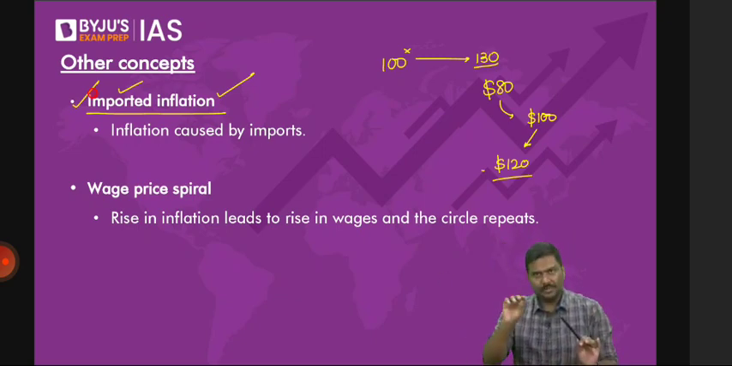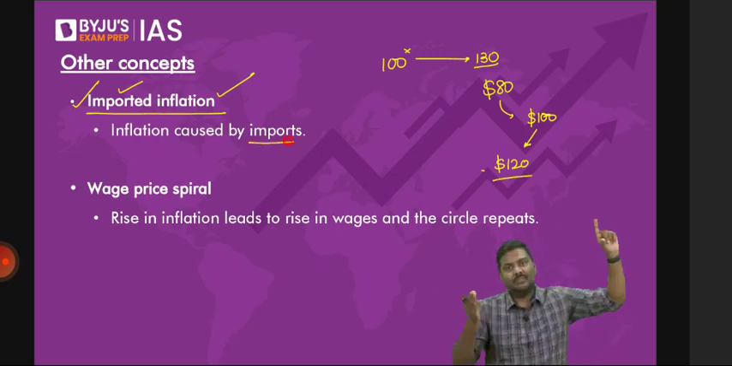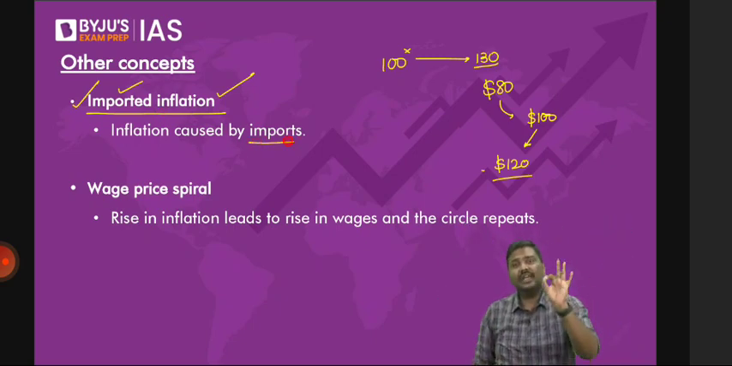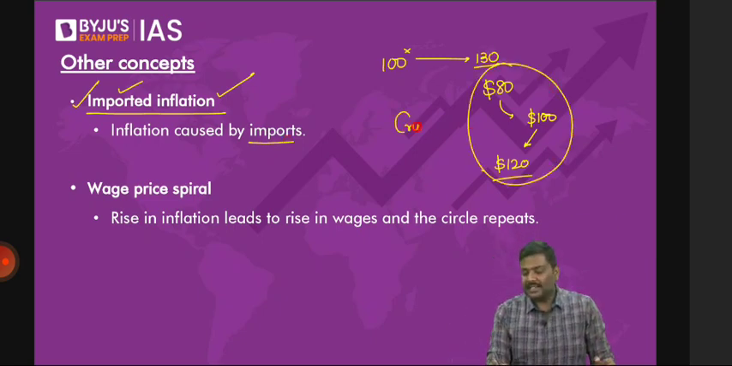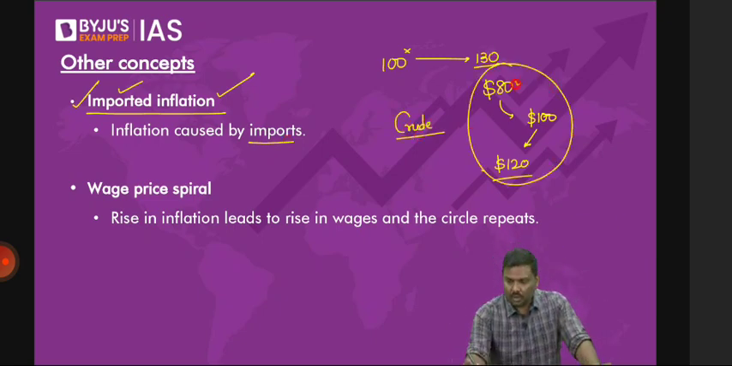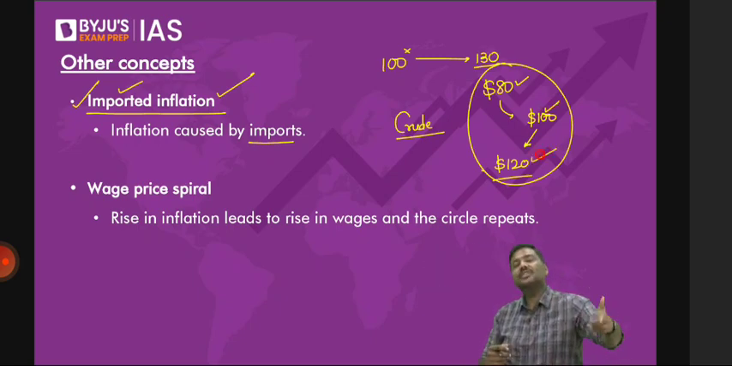Imported inflation can be caused because of two reasons. One, the price of the import in the international market has gone up. So what do you mean by this? Look at this example. What has happened to crude oil prices? The crude oil prices in the international market have gone up. When the crude oil prices in the international market go up, automatically the imports will become costly for you.